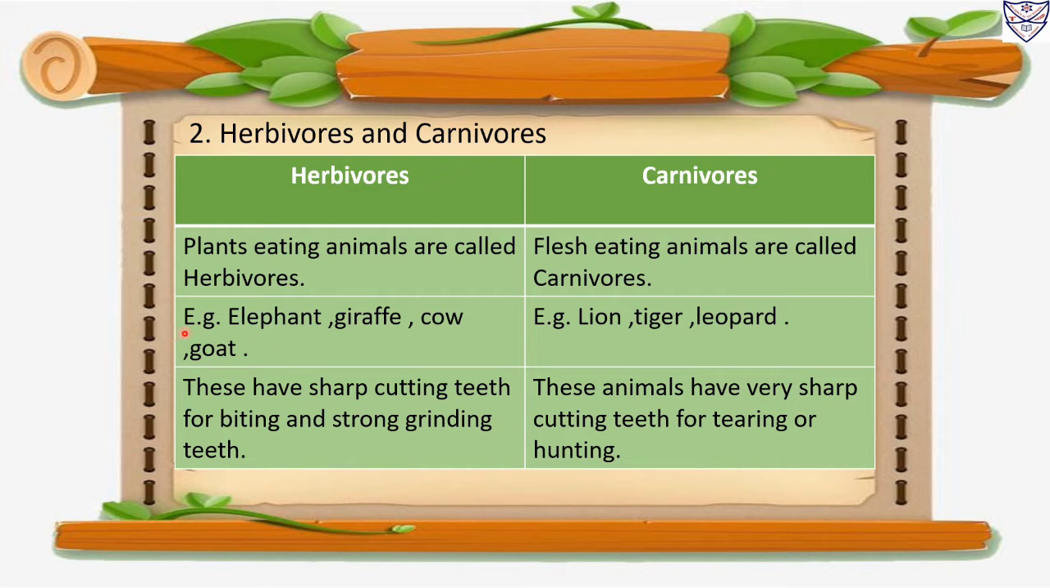Number 2. For example, elephant, giraffe, cow, goat. For example, lion, tiger, leopard.